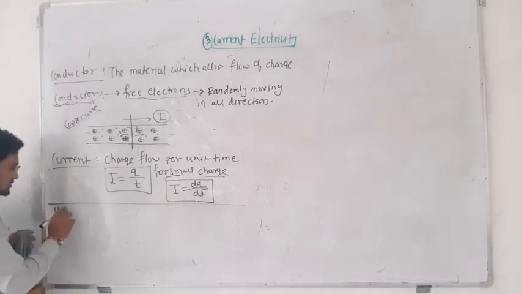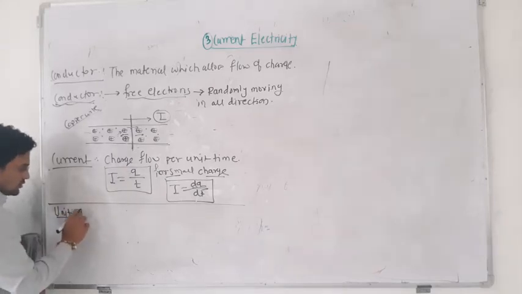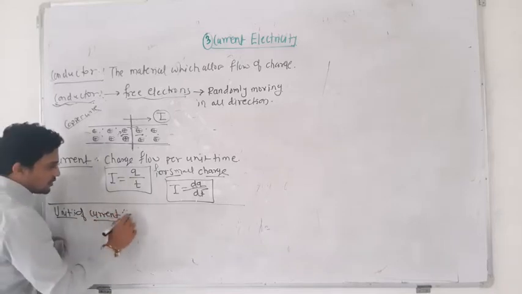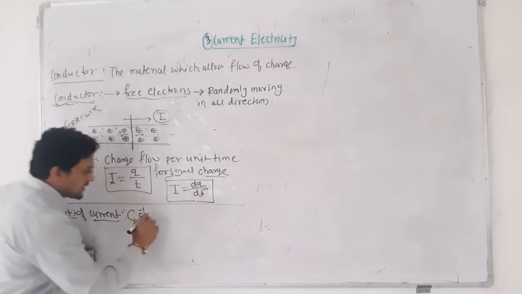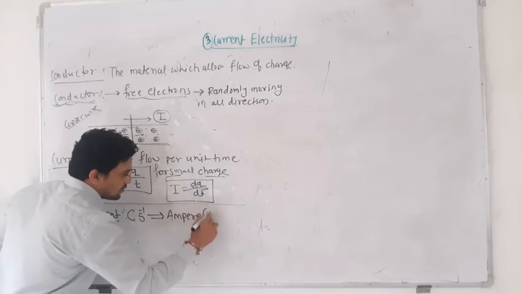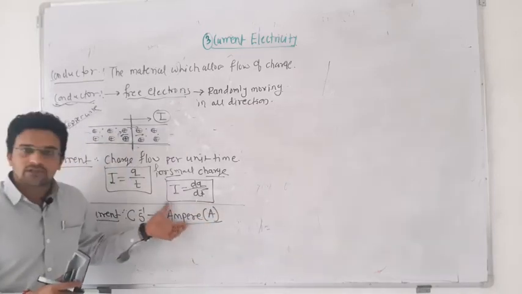So what is the unit of current? Q is the coulomb, time is the second, so coulomb per second, and this is known as ampere, or capital A. So the SI unit of current is the ampere.